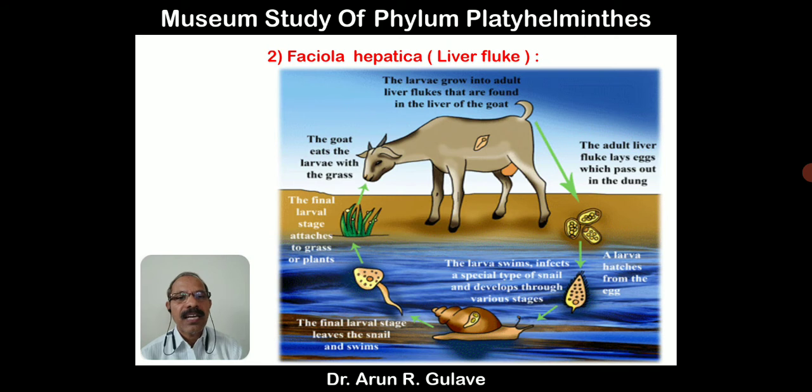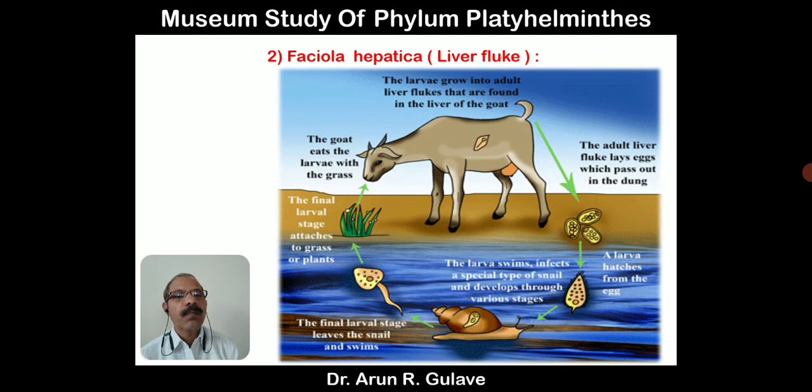These eggs are dropped on the grass or in the water also, and in the water or in a moist area the snail gets infected by these eggs, which enter inside the body of the snail.